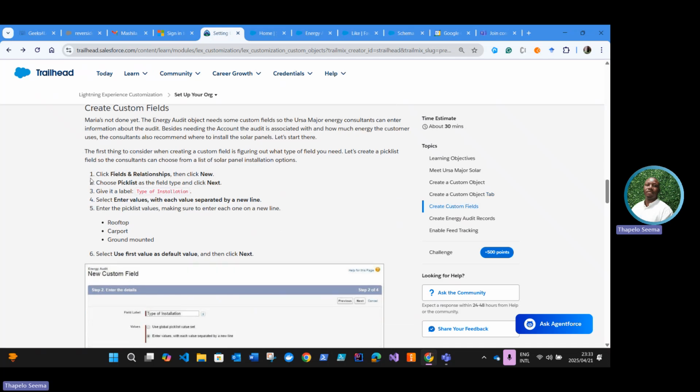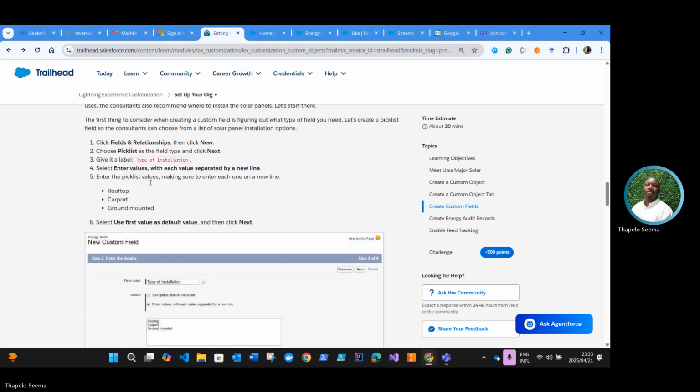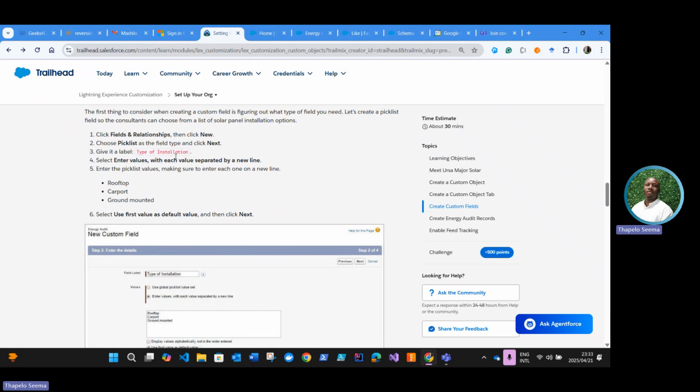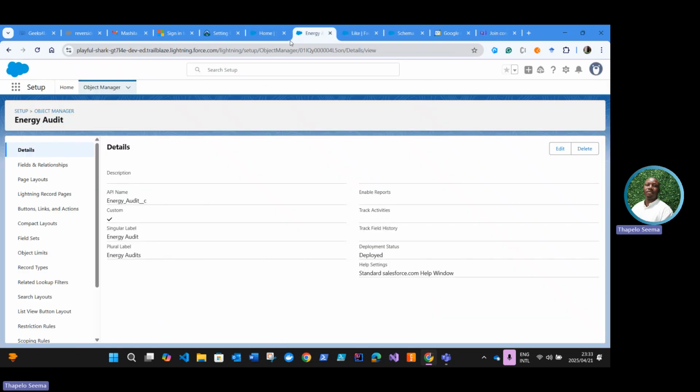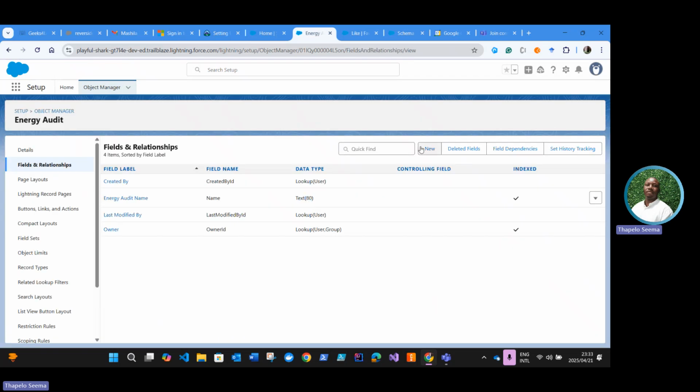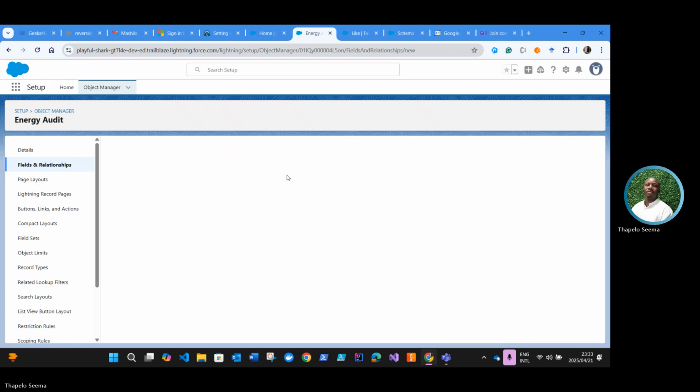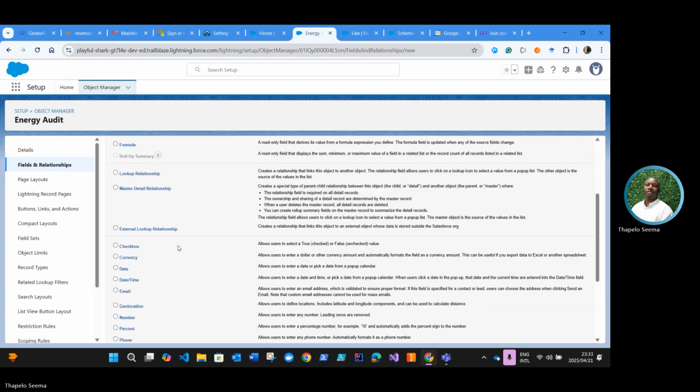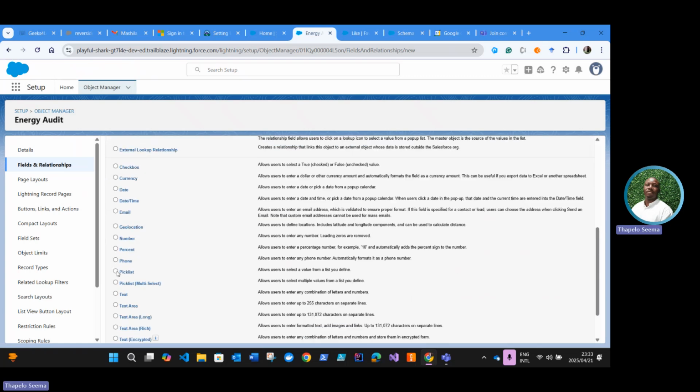Let's start there. So the first thing to consider when creating a custom field is figuring out what type of field you need. Let's create a pick list field so that the consultants can choose from a list of solar panel installation options. Okay, so we're going to create a pick list field, and this will be the label that we use for that pick list field. Type of installation. Let's go back. Add a field. We need to come to fields and relationships. We click on new. Pick list. There we go.